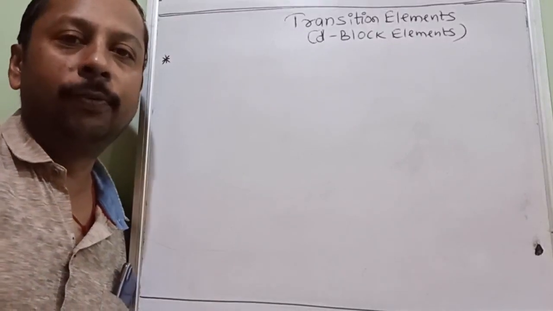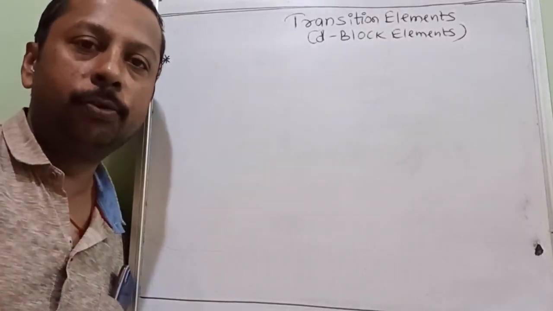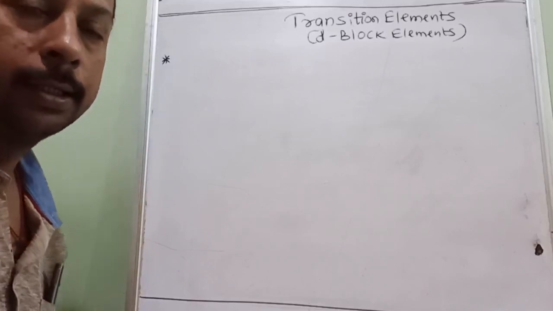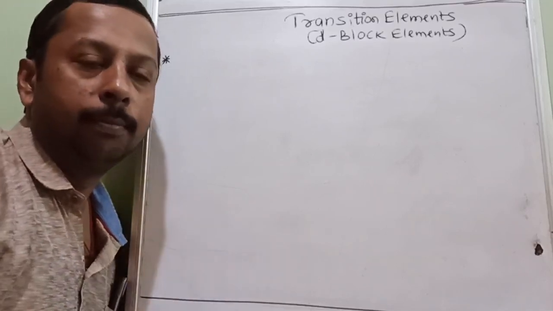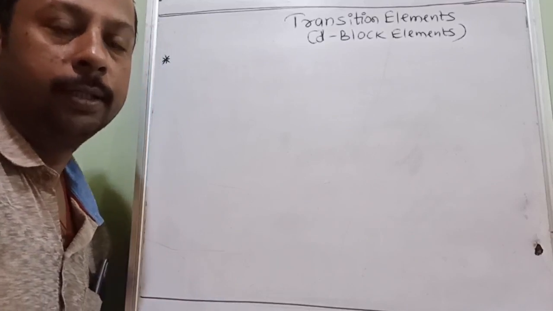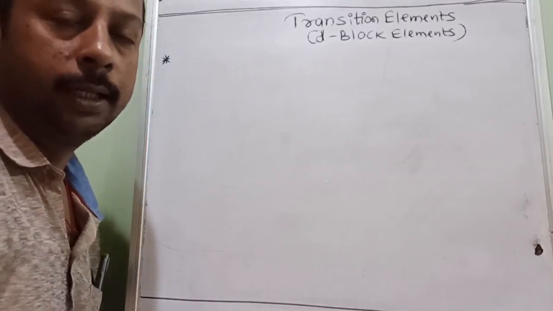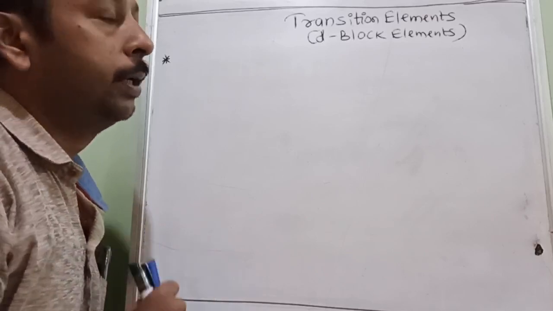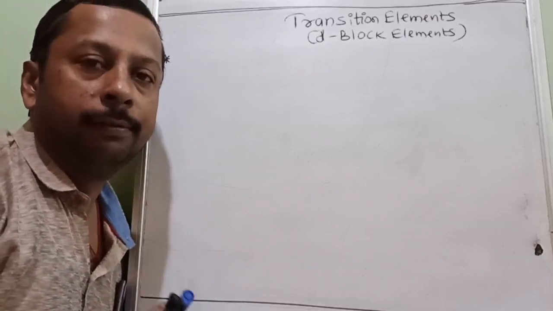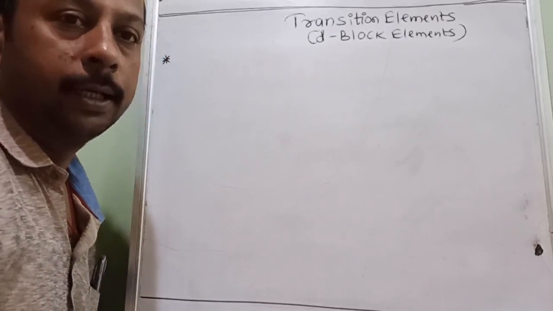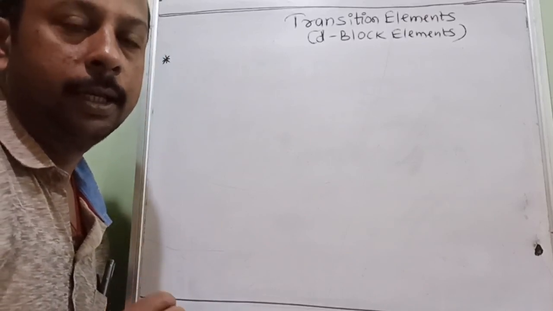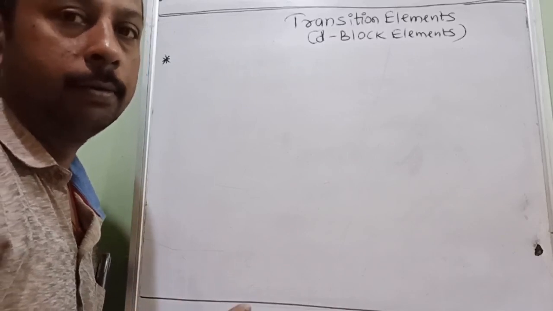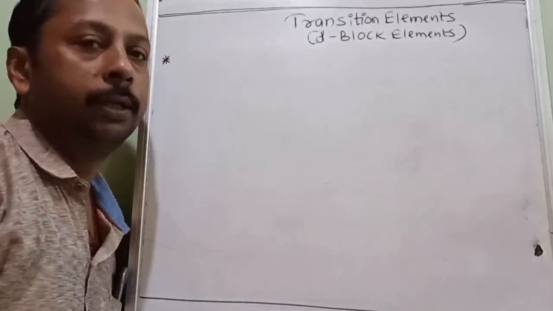Okay students, now we are going to start with a very new chapter and a very scoring chapter. Scoring in the sense that the number of marks in the P block is very high, but the length of the chapters and the number of topics you have to study is more. But it is not like that here. Even coordination compounds is better than this. With less study, selective study, you can score better in coordination compounds. After coordination compounds, this topic comes into account.